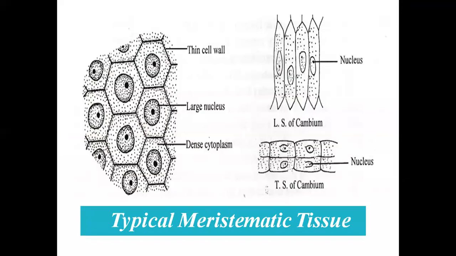Look at this figure, the typical meristematic tissue. The cell wall is thin. Inside the cell wall, a large nucleus is present and dense cytoplasm is present inside the cell. And that's why this is called meristematic tissue, which is capable of cell division.